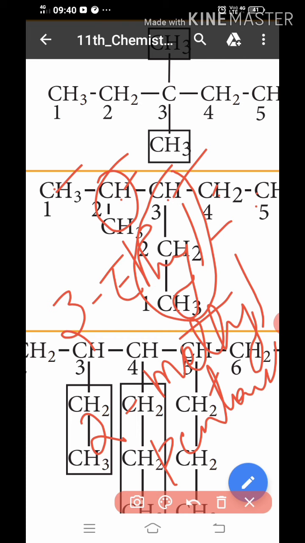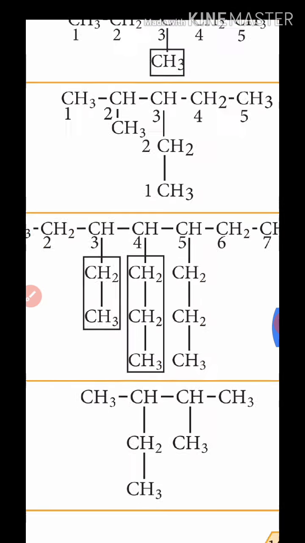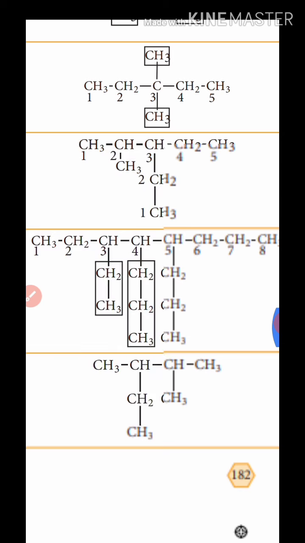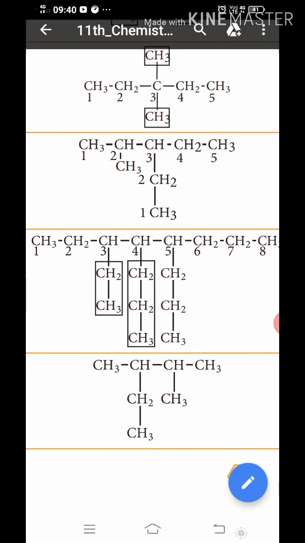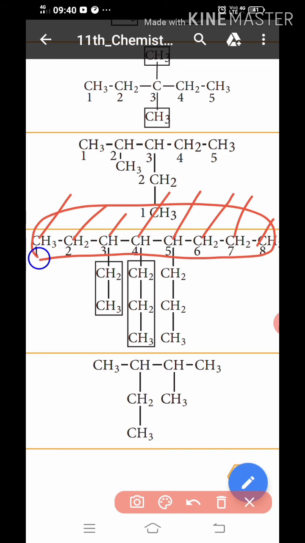The third place has the ethyl group and the second place has the methyl group. So the IUPAC name is 3-ethyl 2-methyl pentane. Five carbons are present, with single bond formations, so pentane. Okay, the fifth one: the long chain has eight carbons, 1 2 3 4 5 6 7 8. Eight carbons with single bond formation, so octane.